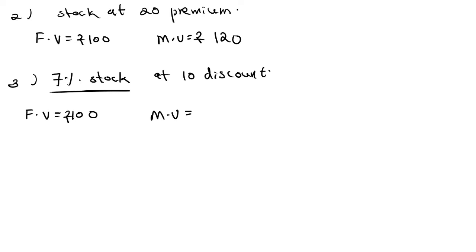Discount means market value is less than the face value. 10 discount means market value is 10 less than the face value. So market value is equal to rupees 90. Dividend per share is equal to rupees 7. One share, how much will you get? Rupees 7.